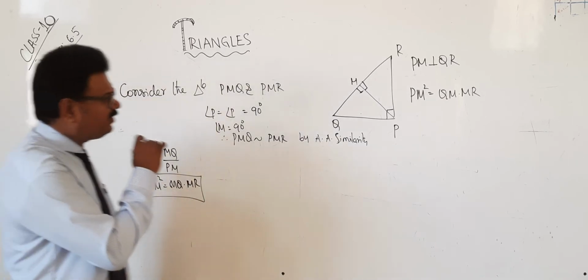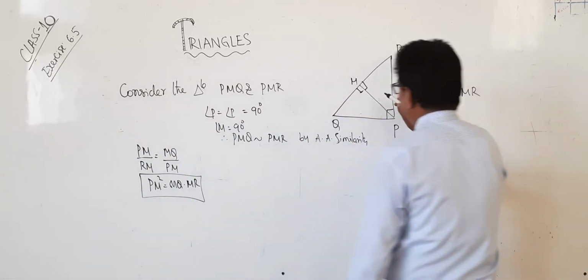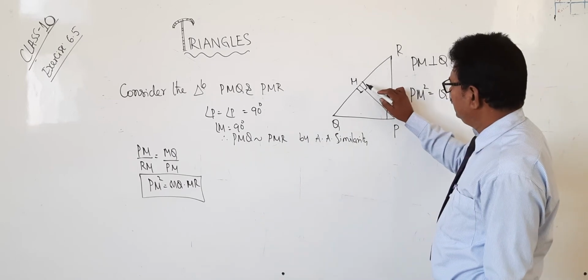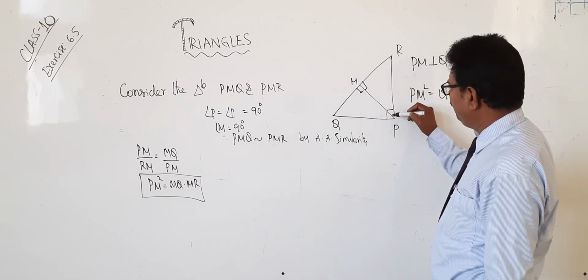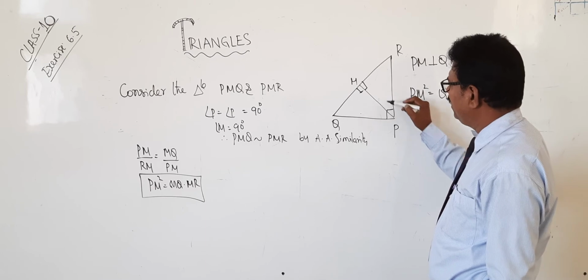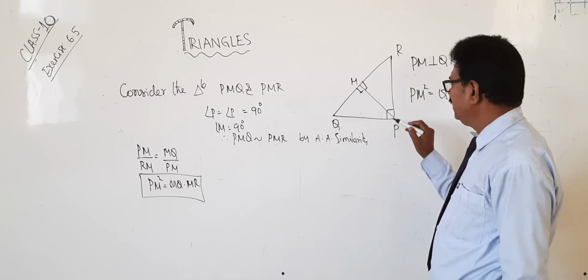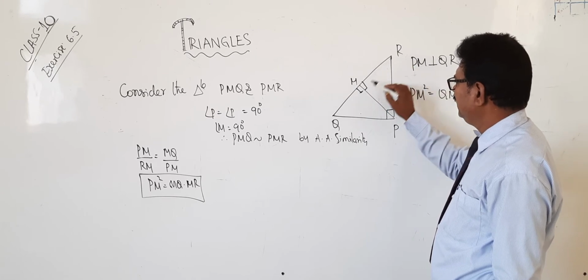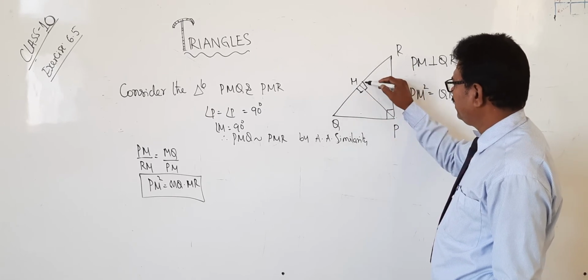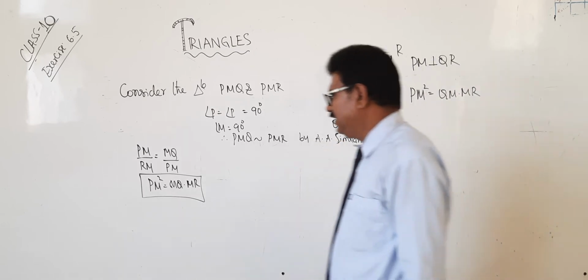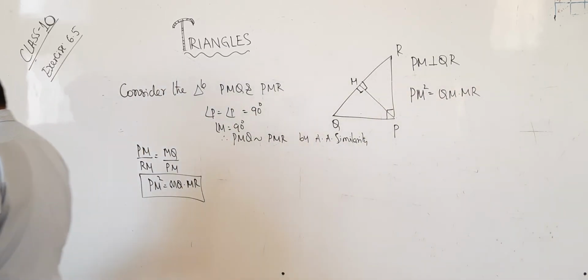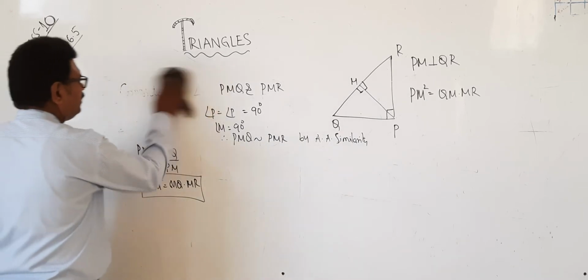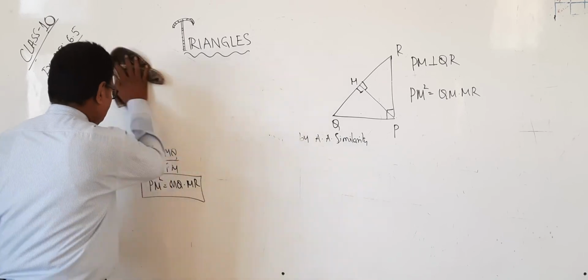So first what we have done? Consider these two triangles. Here this is 90, so both are equal. These two are 90. Then first you take this base. Next you take the height. If you do like this, PM square equal to MQ into MR. Okay? Yes. Next problem.